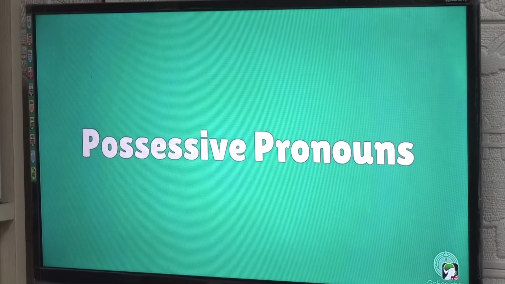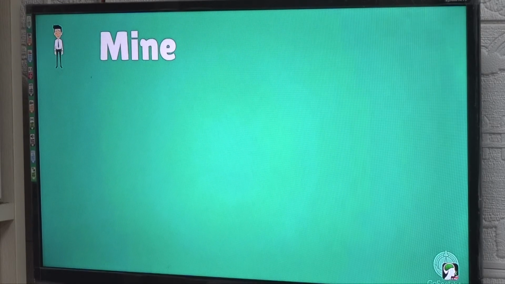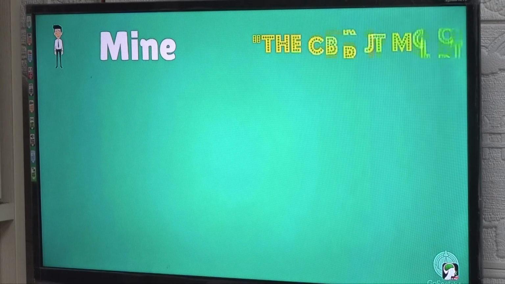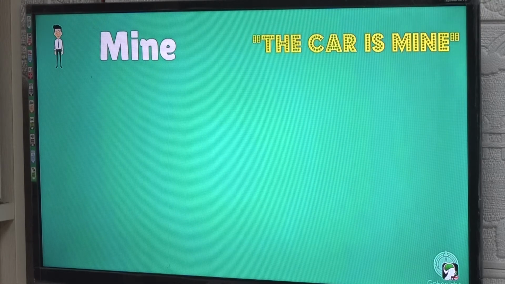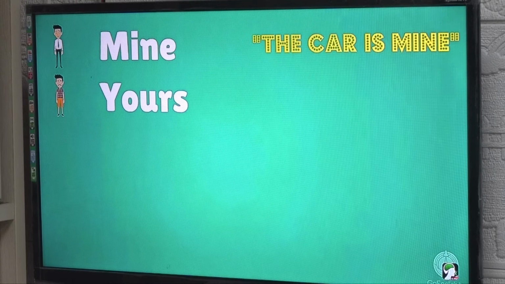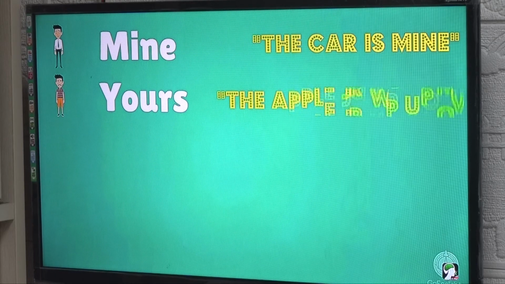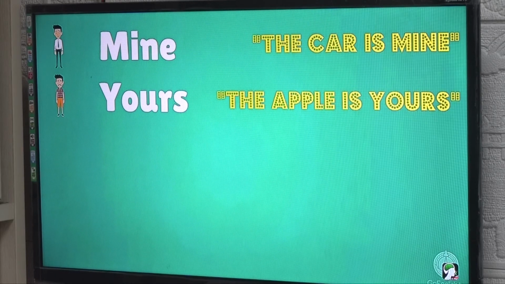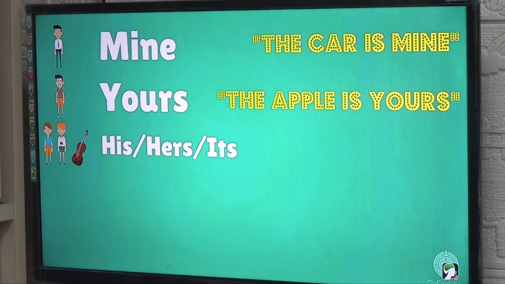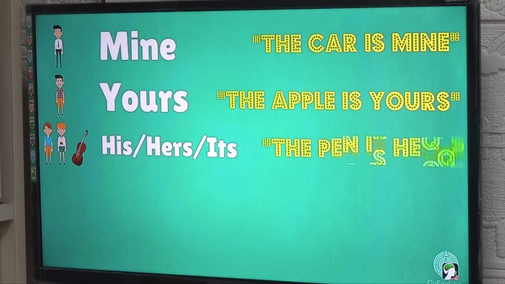Possessive pronouns. Mine. The car is mine. Yours. Yours. The apple is yours. The apple is yours. His, hers, its. The pen is hers.